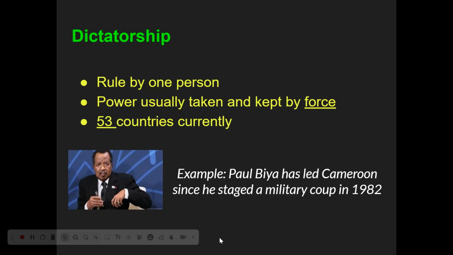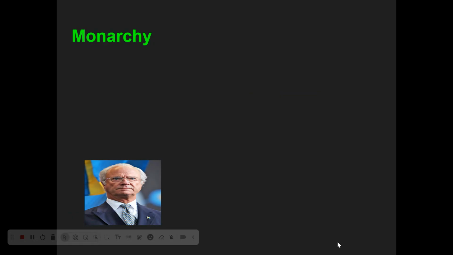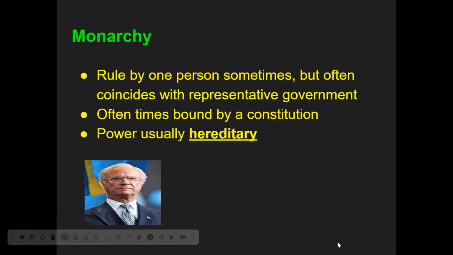And if you take a look at the map, the blue are areas that today are typically classified as dictatorships, and you can see many of them are found on the continent of Africa. A monarchy is also ruled by one person sometimes, but sometimes those monarchs can kind of rule in team with elected officials, right? The difference between a monarchy and a dictatorship is dictatorships usually take power by force and keep it by force, whereas monarchs usually pass power hereditarily from like family member to family member, right?